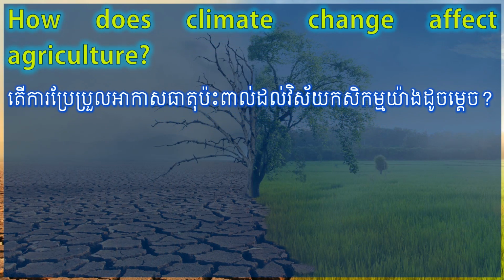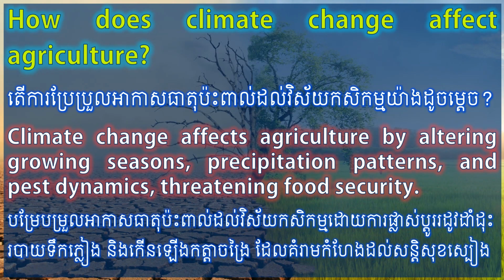How does climate change affect agriculture? Climate change affects agriculture by altering growing seasons, precipitation patterns, and pest dynamics, threatening food security.